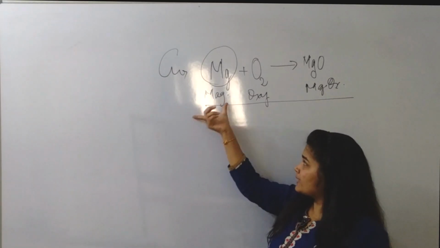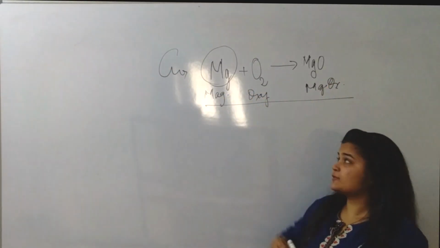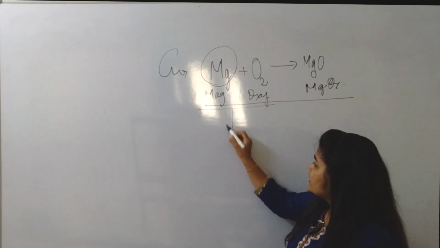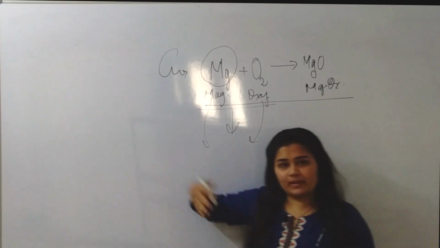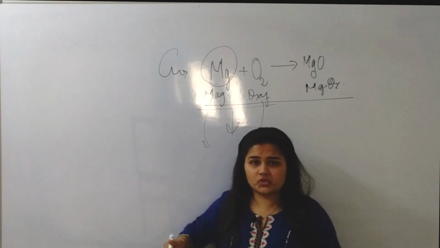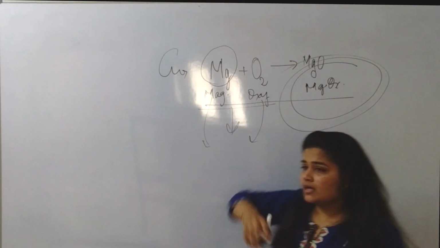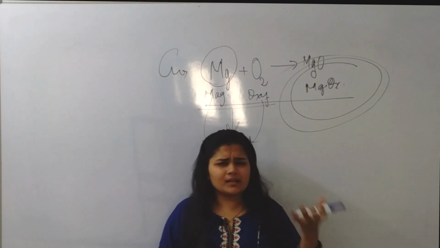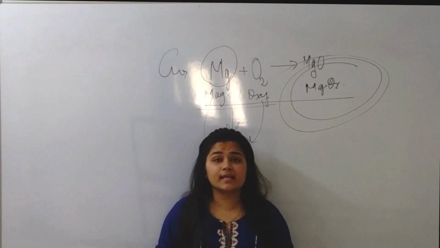This gives magnesium plus oxygen, which will form magnesium oxide. Initially we had separate magnesium and separate oxygen, which got converted into a compound, not a mixture, a compound which is magnesium oxide.